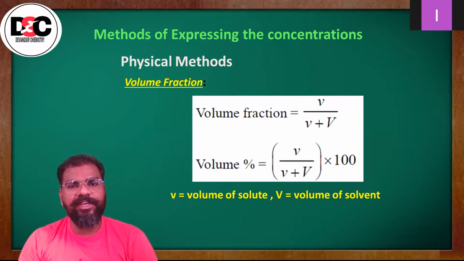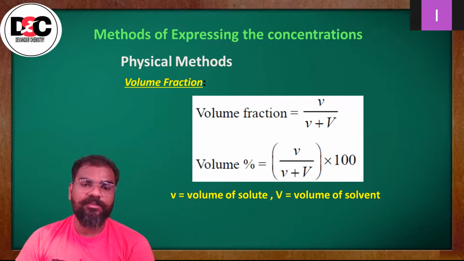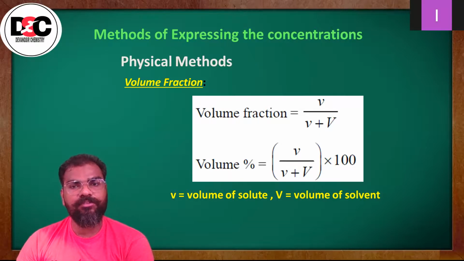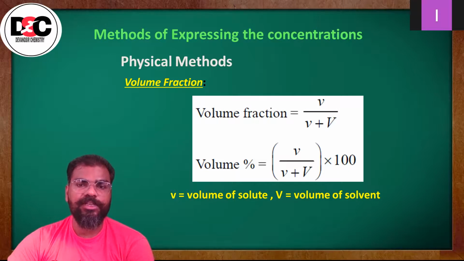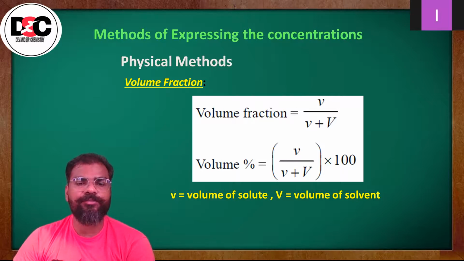Now, instead of taking weight, suppose you are taking the volume fraction, then volume fraction is equal to small v upon small v plus capital V. Here you can easily understand that small v is the volume of solute and capital V is the volume of solvent. So in the numerator, the volume of solute.